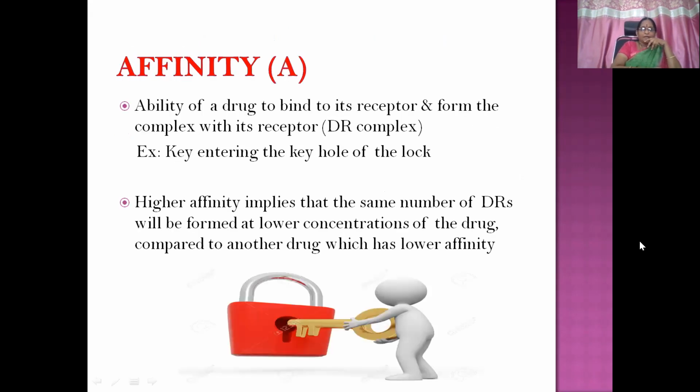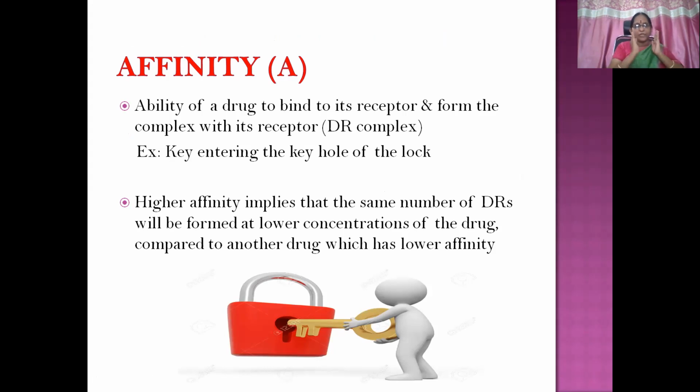So affinity is the ability of a drug to bind to its receptor and form the drug receptor complex. You can see in this picture, the key is entering into the hole of the lock. The drug is just going and combining with the receptor. That's it, it is in the initial state.